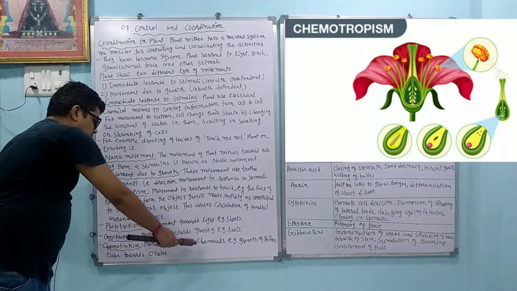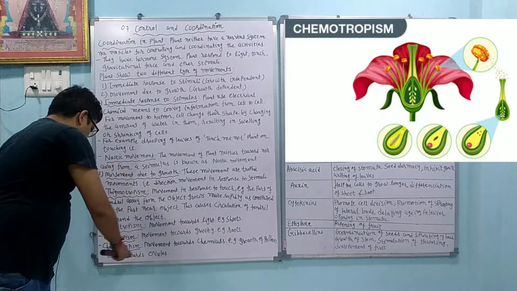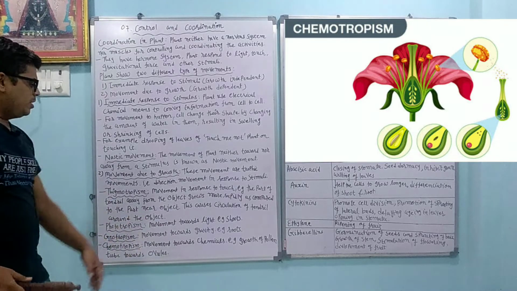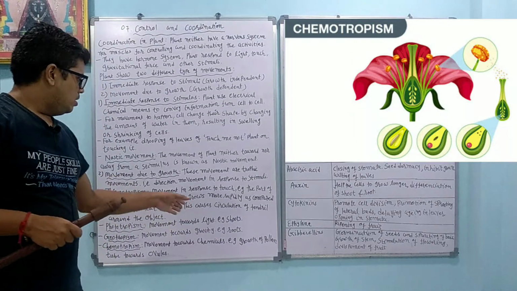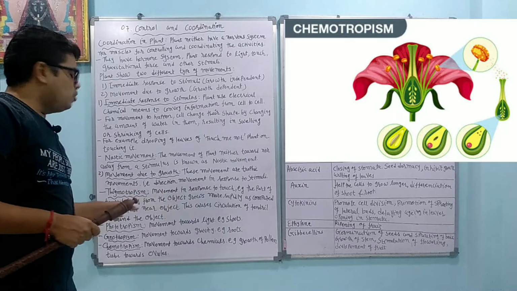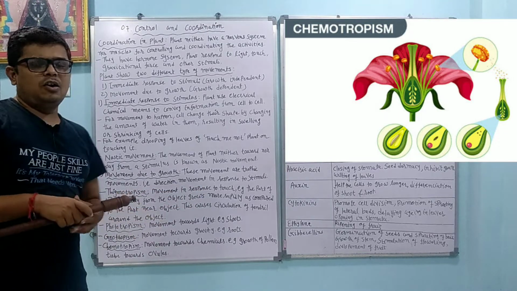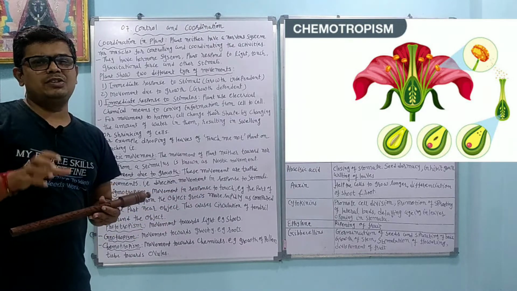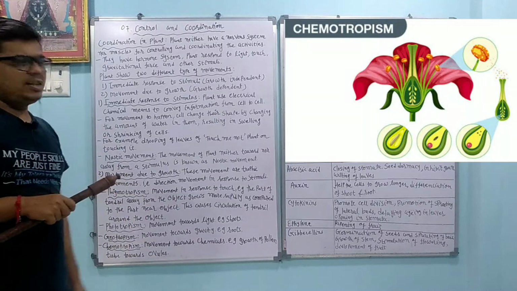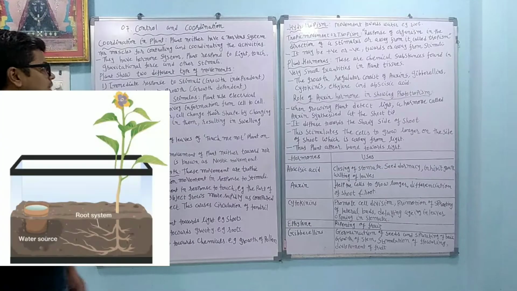Chemotropism, movement towards the chemical. Example, growth of pollen tube towards the ovule. Okay, example is growth of pollen tube towards the ovule. So we know how the fertilization occurs in the flower. So in that we can say that it is a chemotropism.